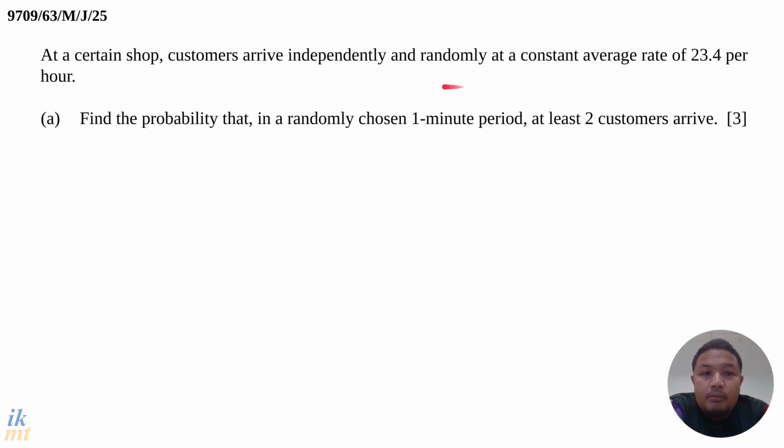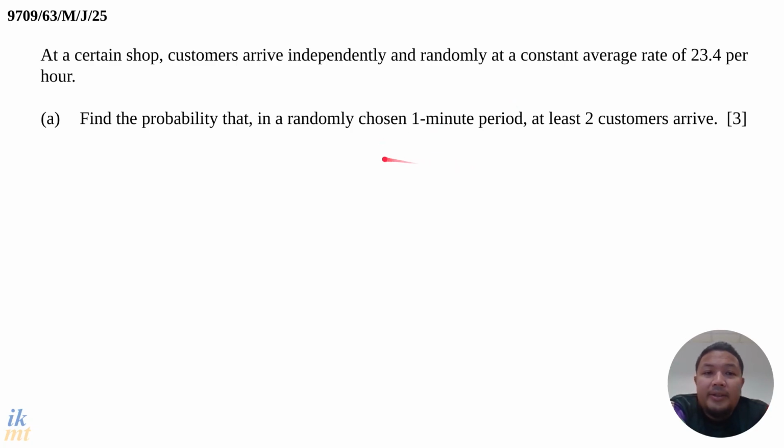So we look at whether or not the random variable is discrete or continuous, and that's the first thing. Here we know that the random variable would be discrete because it's about the number of customers. So that narrows it down to Poisson or binomial or geometric at this point.